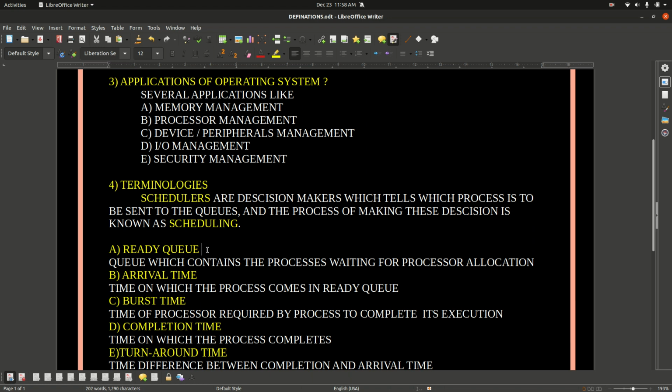The first terminology which comes to our mind is ready queue. What is ready queue? The ready queue is the queue which contains the processes waiting for processor allocation.